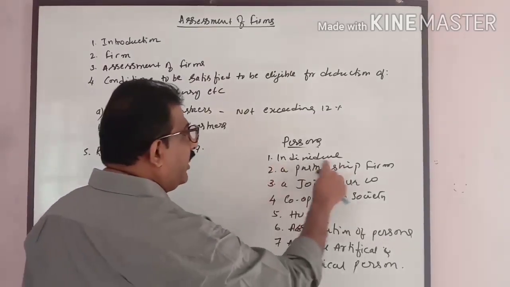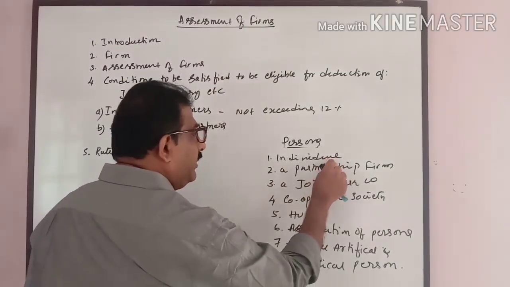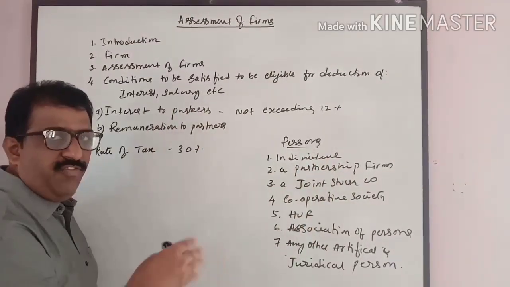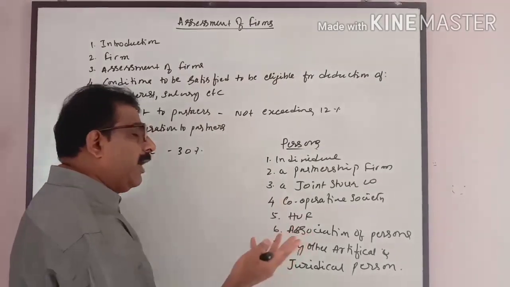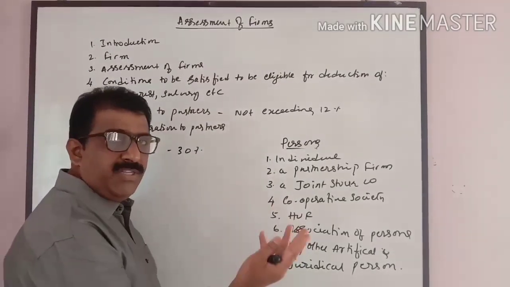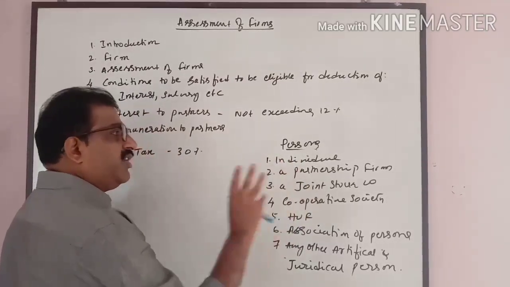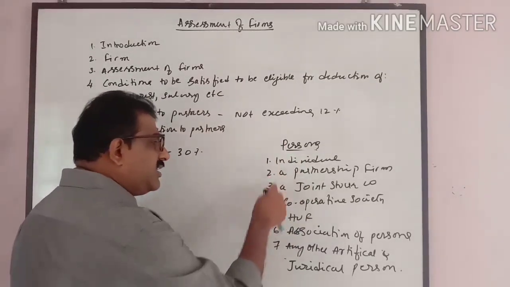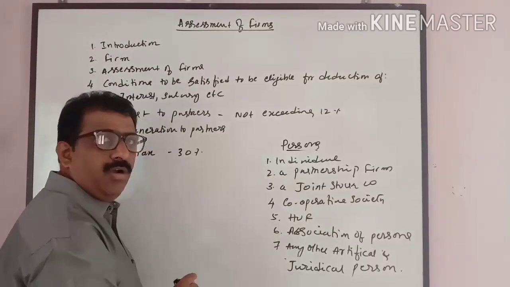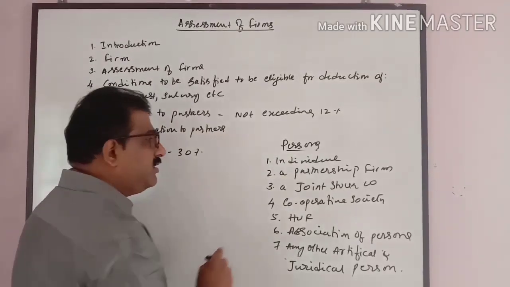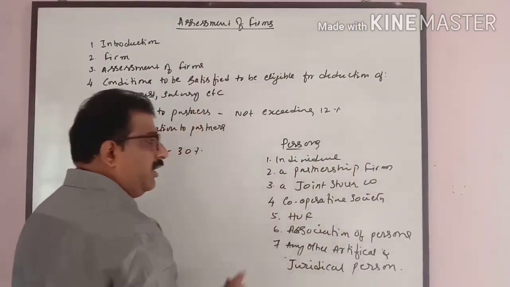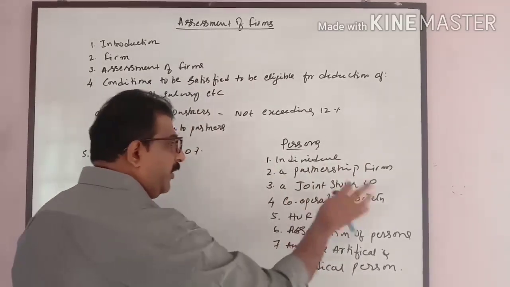So you calculated the income of individuals in the form of salary, or a proprietary concern, business income from proprietary firm, or professional income, etc. So these are the various different parts of the persons, like a partnership firm, a joint stock company, a cooperative society.